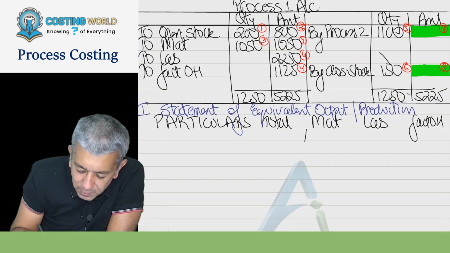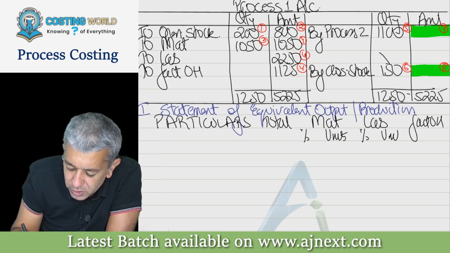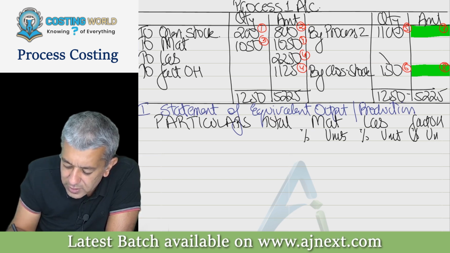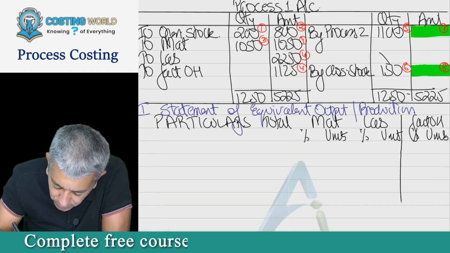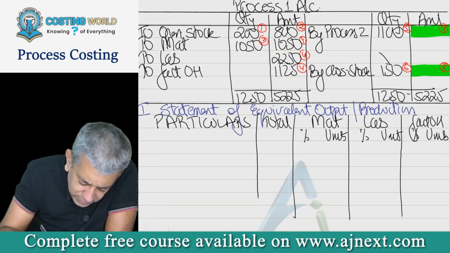In material, there is percentage, there is units. In labor, there is percentage, there is units. In factory overheads, there is percentage, there is units. This you are going to be doing in each and every question. Make this approximately for 5 to 6 lines, not more than that.